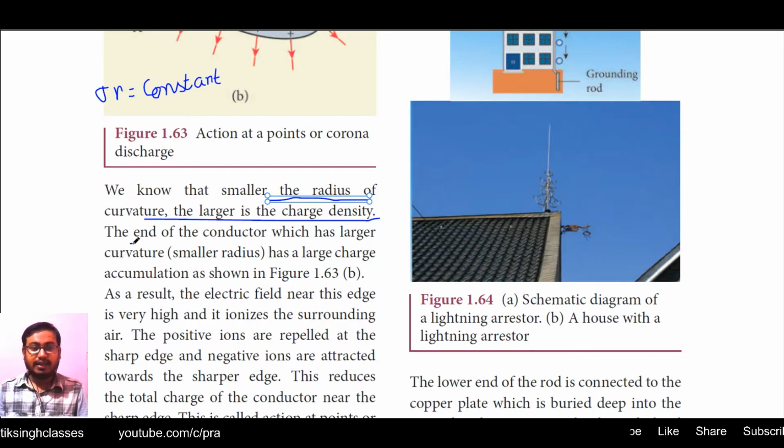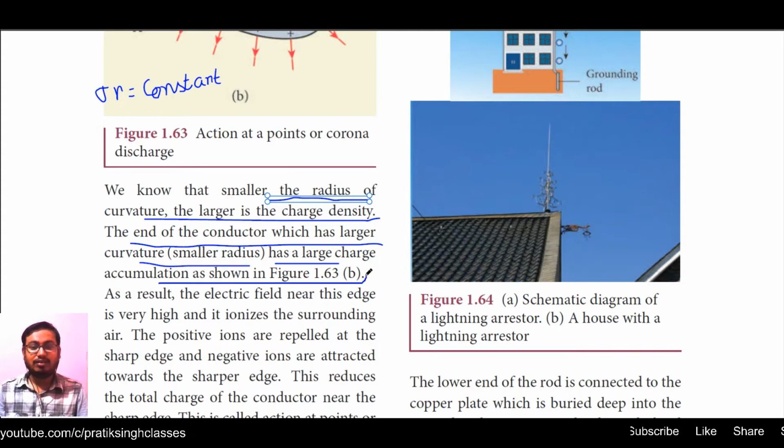The end of the conductor which has larger curvature or a smaller radius has a large charge accumulation, as shown in Figure 1.63b. So let us look at Figure 1.63b once again.